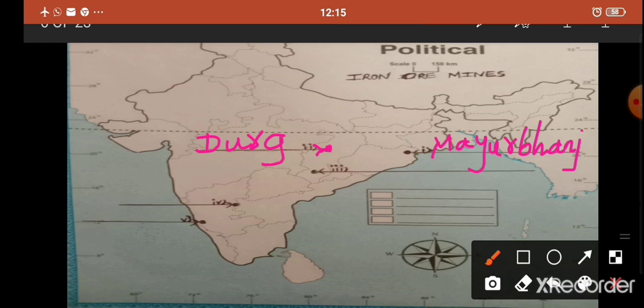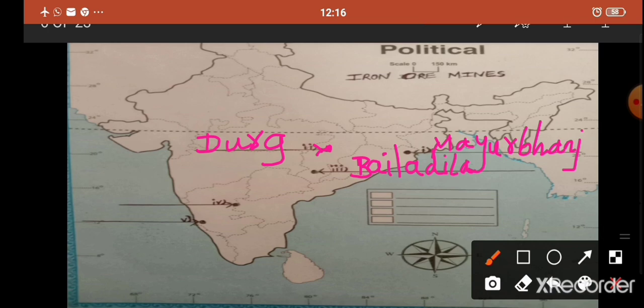Question number 3, Bailadila. Again, Bailadila is also in Chhattisgarh. See here, number 3. Here, I have already put the symbol. I have written the question number 3. Now here, I am going to write Bailadila. Okay, students, so Durg and Bailadila both are in Chhattisgarh.